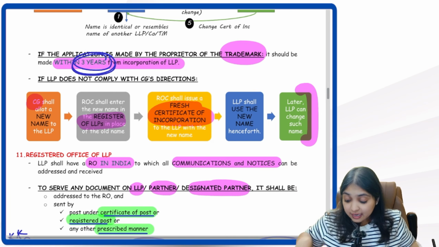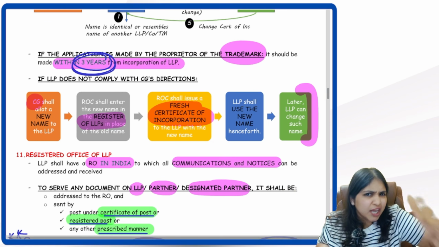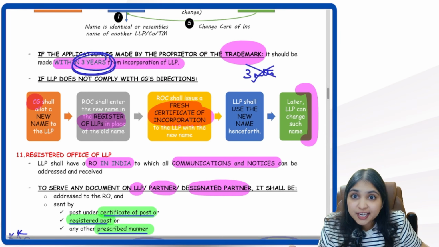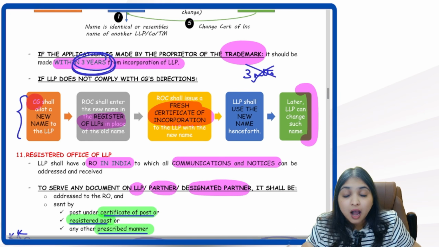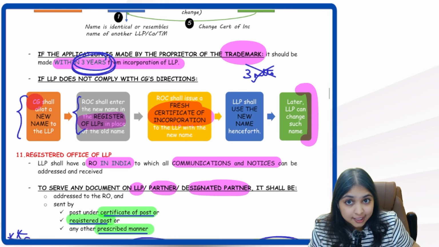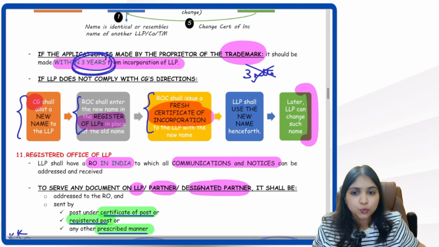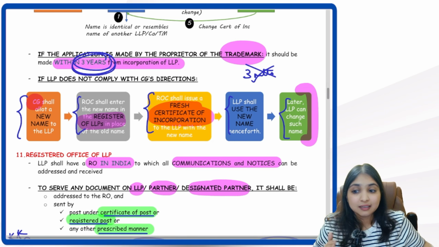Then in case the central government has asked the LLP to change the name, but the shameless LLP, 3 months have come and gone, they are not changing the name, then what will happen? The central government itself will allot a new name. ROC will put that new name in the register. ROC will give a fresh certificate of incorporation containing that new name. That new name will now become the name of the LLP, but of course the LLP can later change the name.